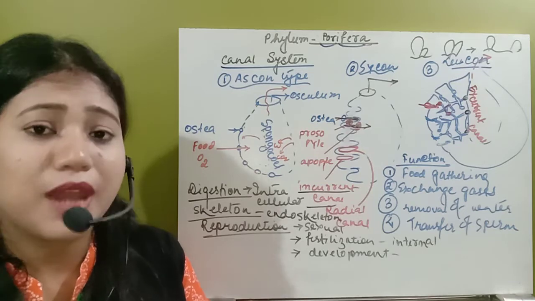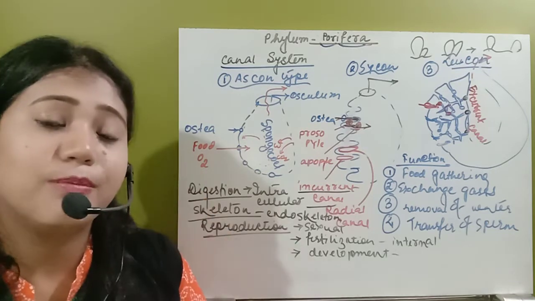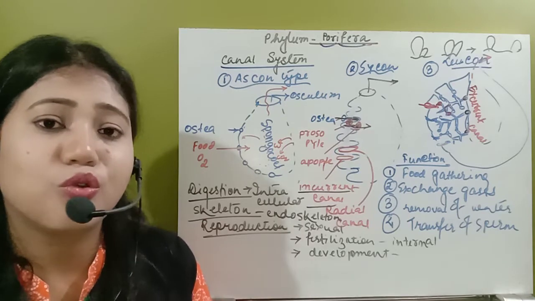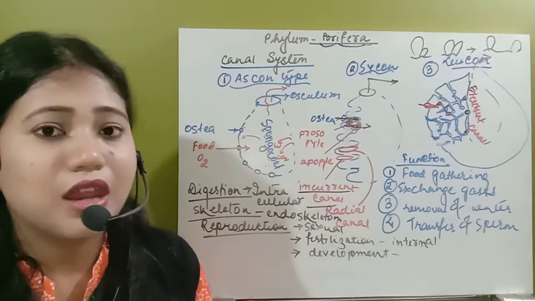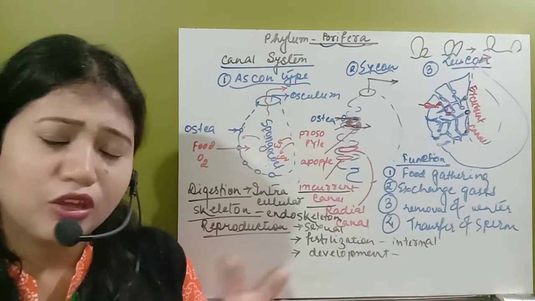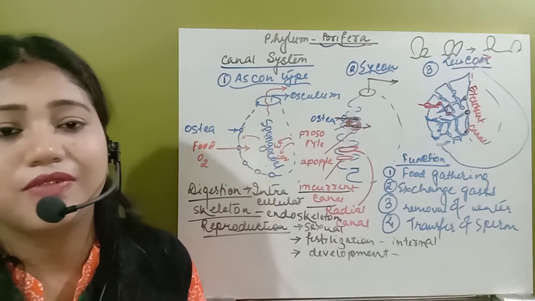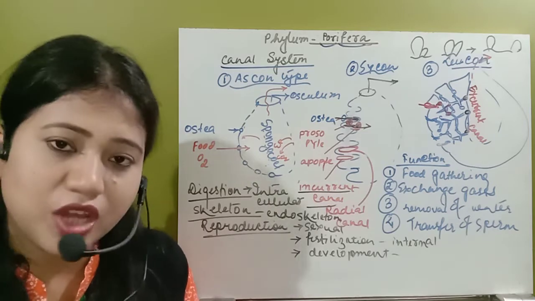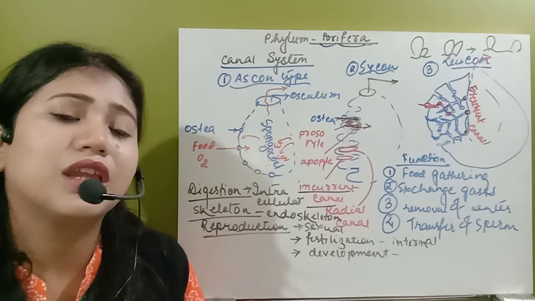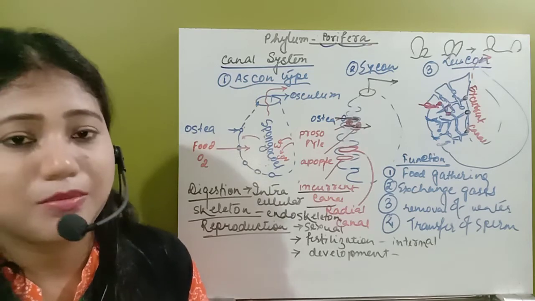Similarly, we have Euplectella, which is known as Venus flower basket. The next one is Hyalonema, which is also known as glass rope sponge. Then we have Chalina and Cliona. There are lots of common names and scientific names here. You just check the books. In the NCERT book, you can get all those common names and scientific names.